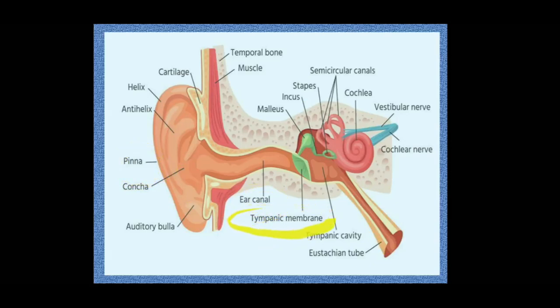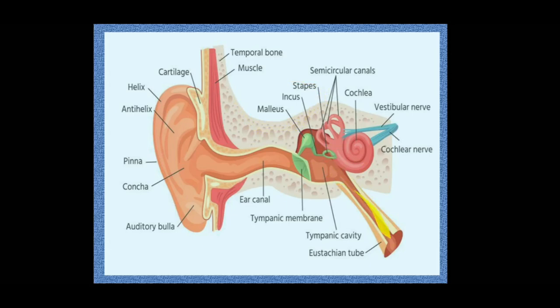The eardrum is also known as the tympanum or tympanic membrane. Then the middle ear is composed of the ear ossicles, that is malleus, incus and stapes. Then two windows, the oval window and round window.